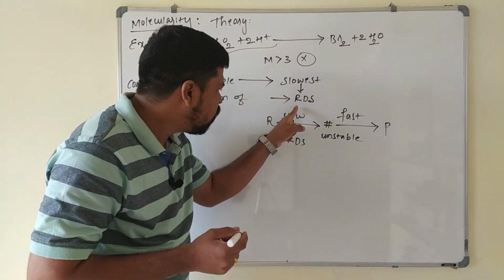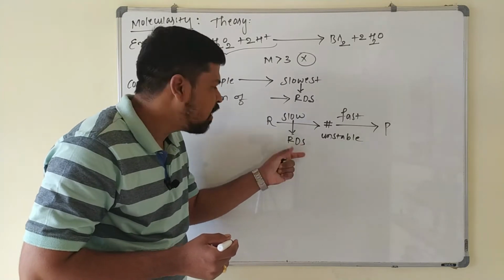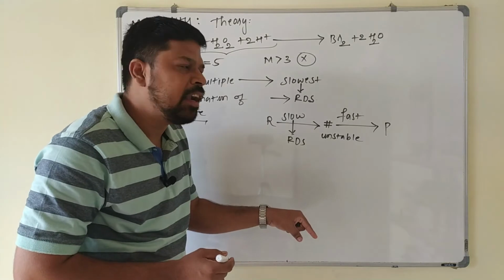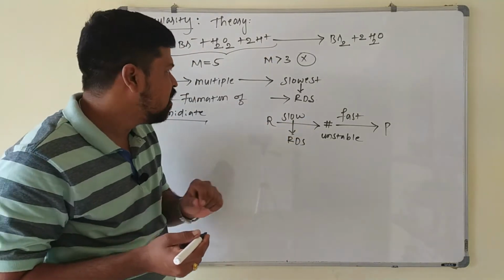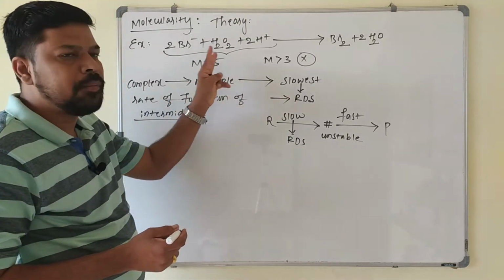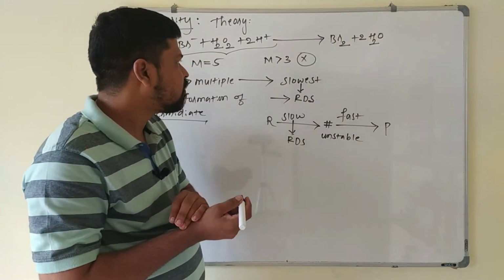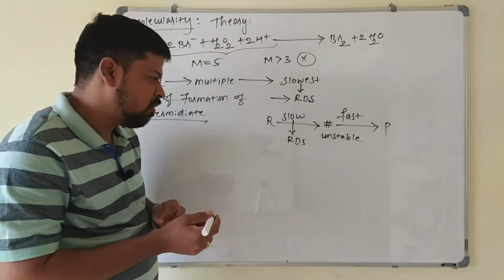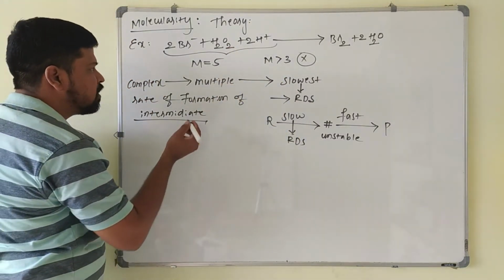Now this slowest step is called the rate determining step. How many molecules are involved in this slowest step is taken as the molecularity of that complex reaction. Now we will see this complex reaction. It proceeds in multiple steps. There is a formation of an intermediate complex, then that intermediate complex decomposes to give the products.